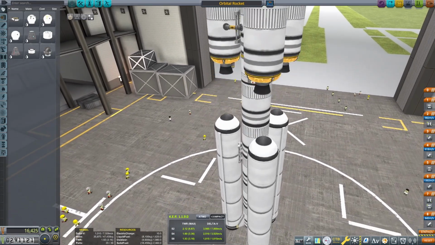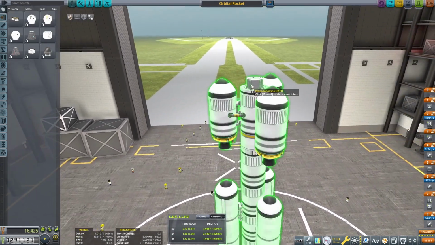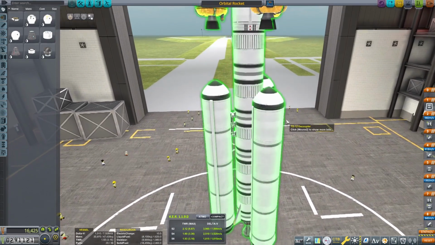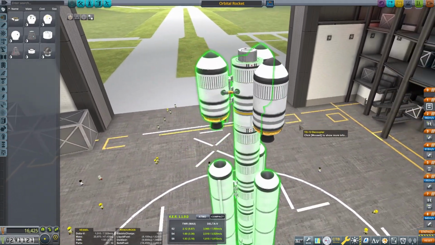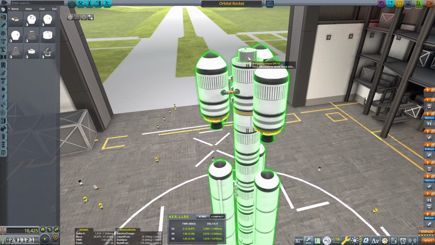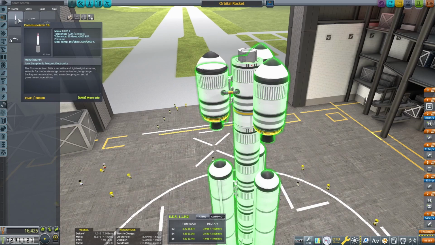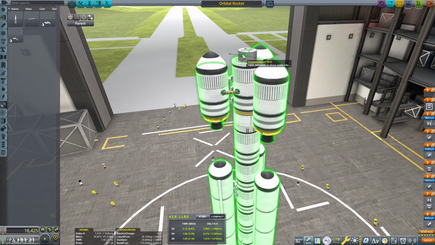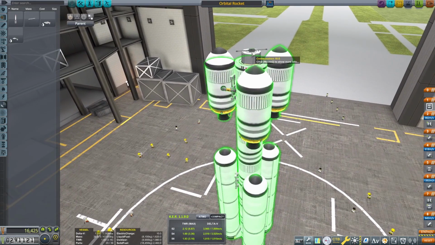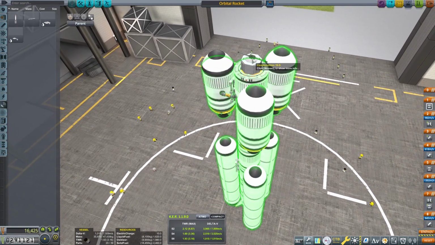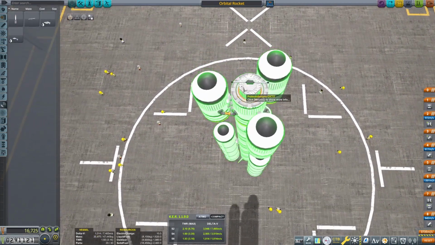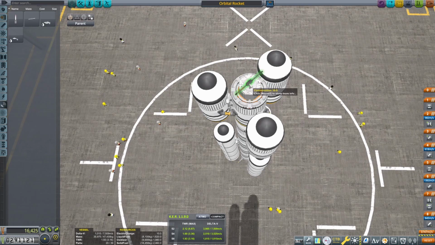Definitely will do that. Okay, so now we've got the probe core as the main part of the ship here. Let's see. Okay, so we want communication, so we want to have an antenna. So let's put that up top here. That one's probably fine, I think. It might be better to use this one actually.